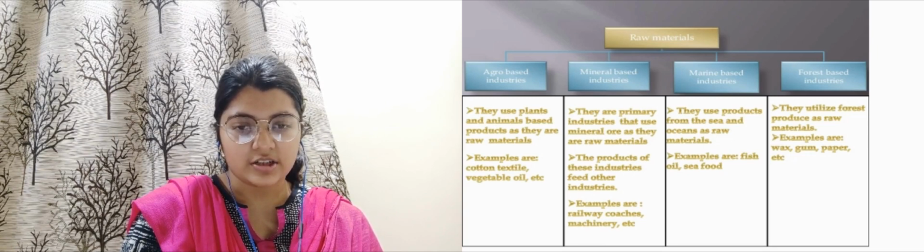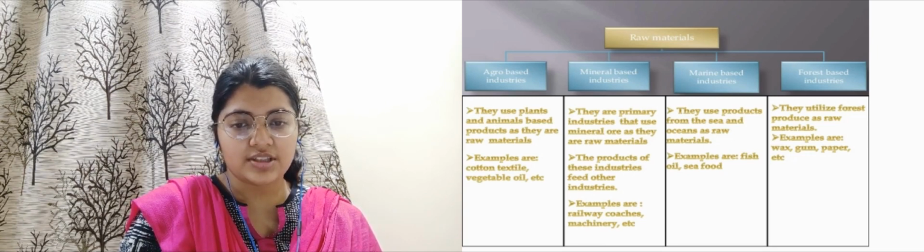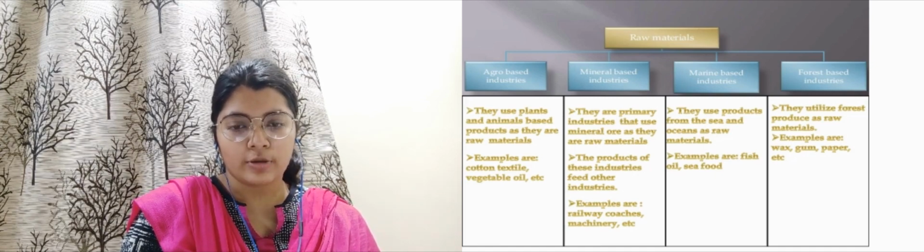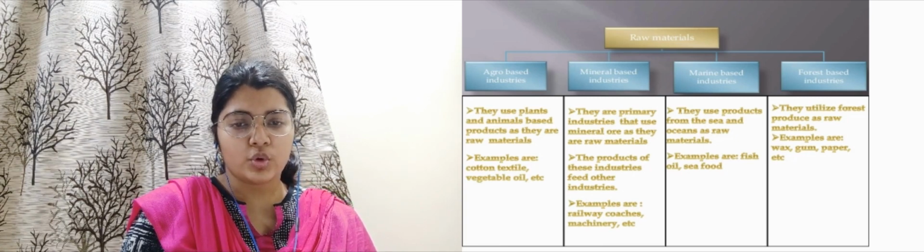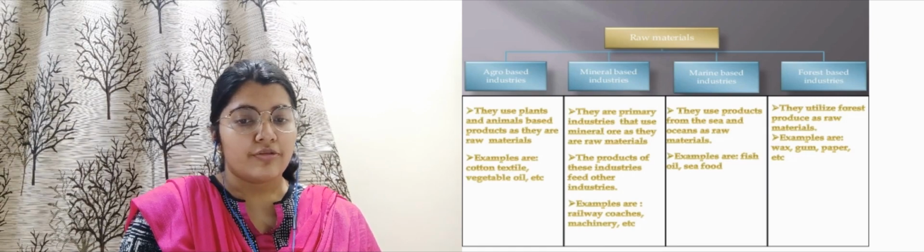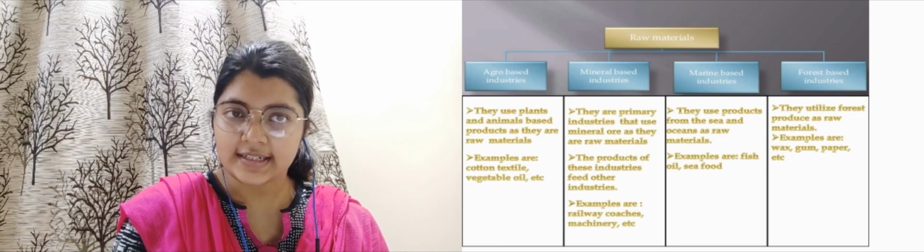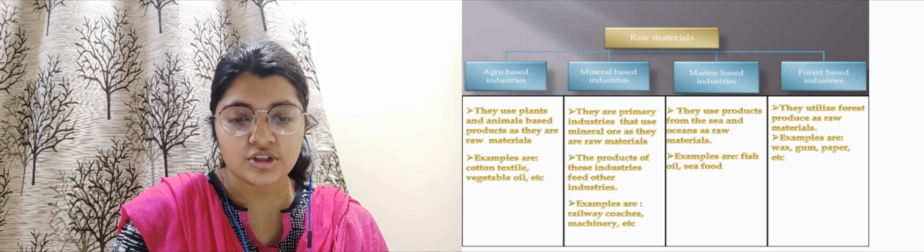Next is mineral based industries. They are primary industries that use mineral ore as their raw material. Examples could be railway coaches, machinery, all this. The products of these industries feed other industries, which means whatever products are formed by these industries will be useful for other industries also.